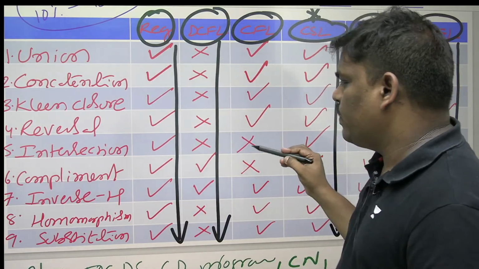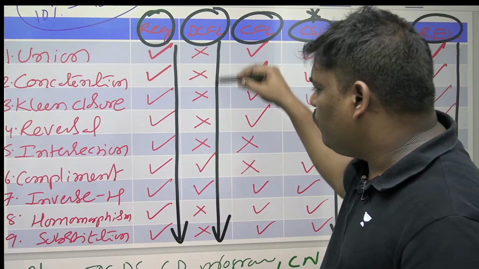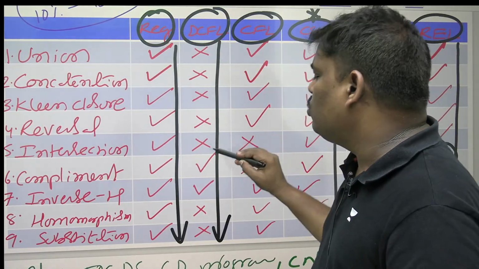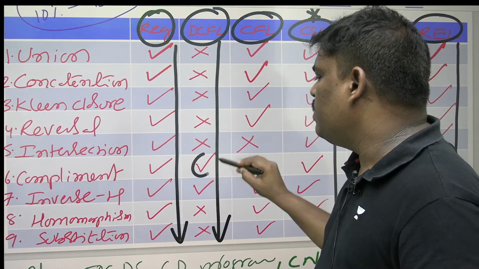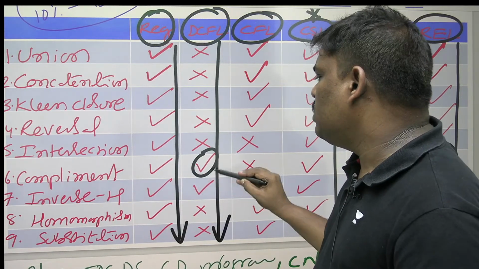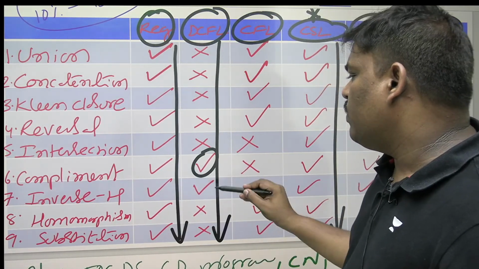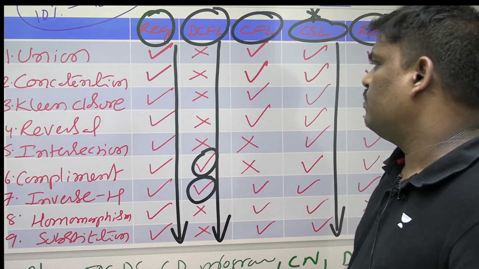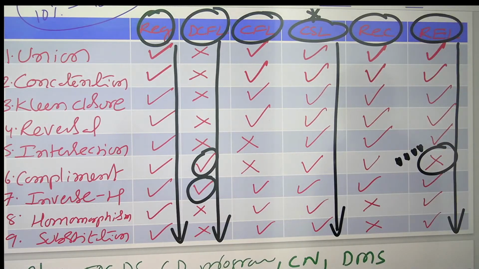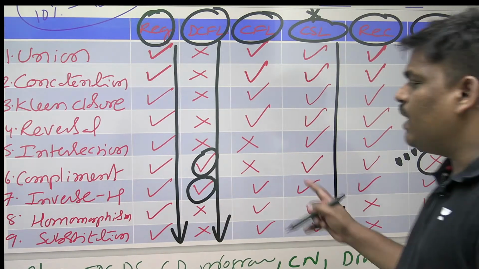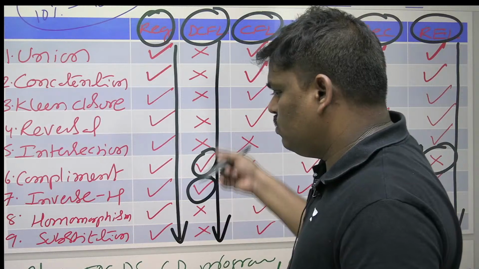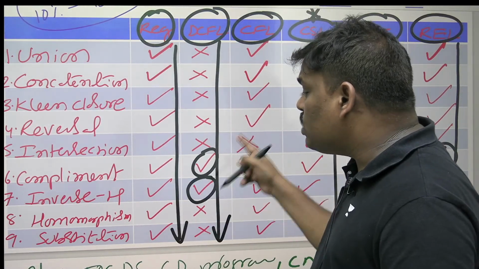See this one. In the case of the DCFL, everything is not closed except two. What are those? Complementation, and one more thing: inverse homomorphism. These two are closed. DCFL, remember which are closed.